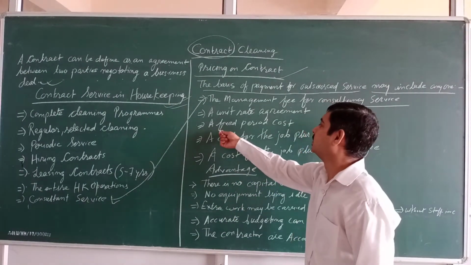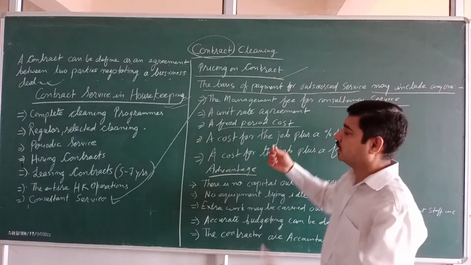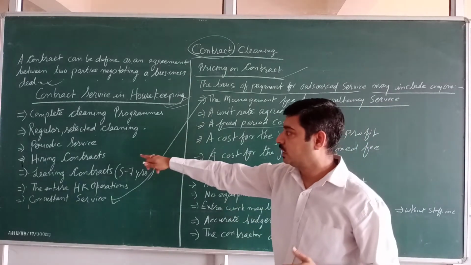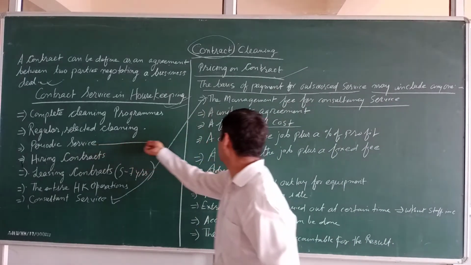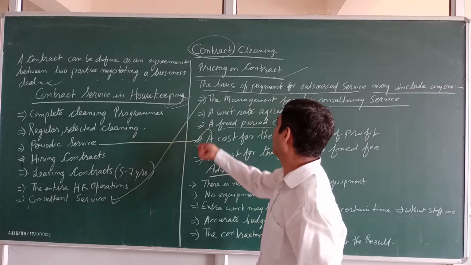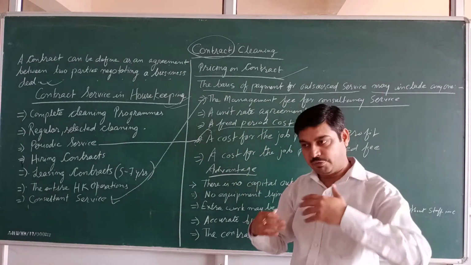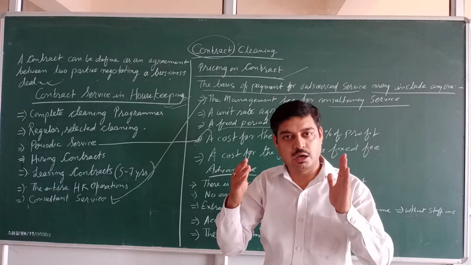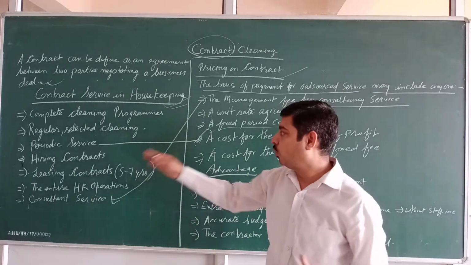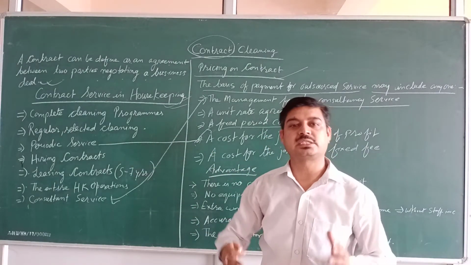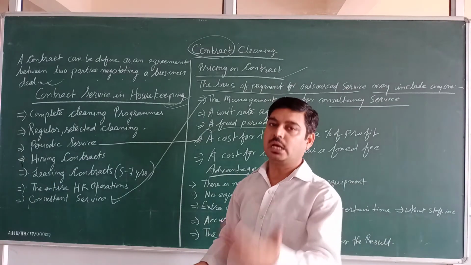The third is the fixed periodic cost. Suppose I have already discussed that periodic service is there, therefore the periodic cost is there. If I give 4 services in a year, then those are the fees, the charges I will charge from the hotel, from the organization.